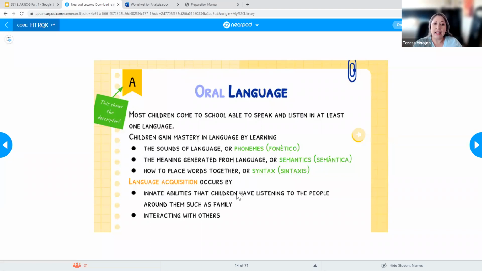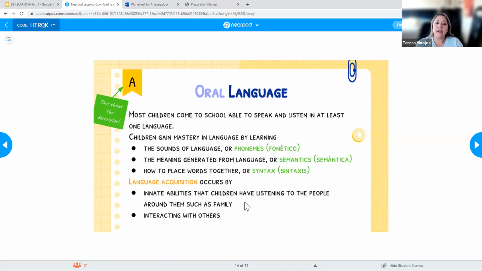Language acquisition as a whole is going to occur by people's innate abilities that they have just by listening to people around them. In the home, there's going to be adults, or kids, or people, right? You go out to parties, kids are listening. They're always listening, and when they're listening, they're picking up on those language skills, those little things. They're not necessarily being taught them. You're not explicitly teaching the kids, this is how we form a sentence. It's more like they're listening to it and picking up on those rules, okay?